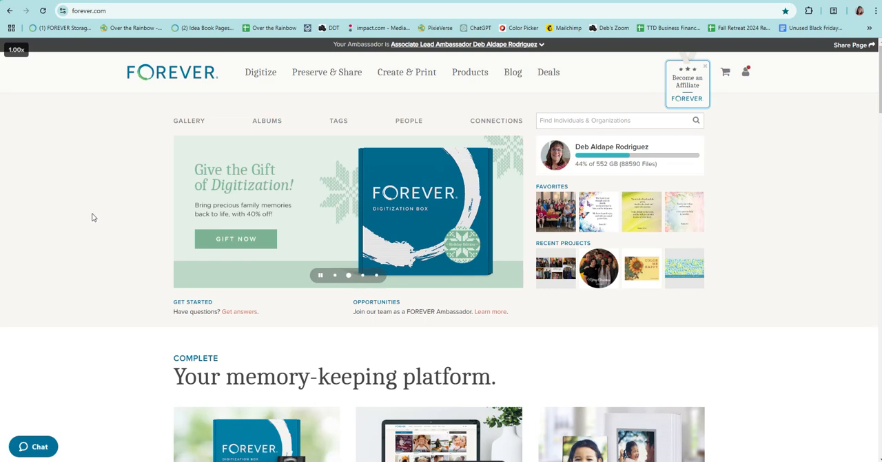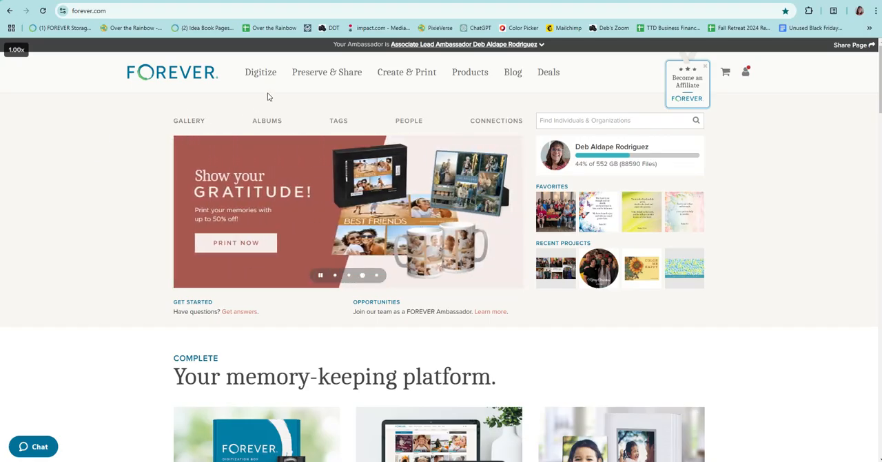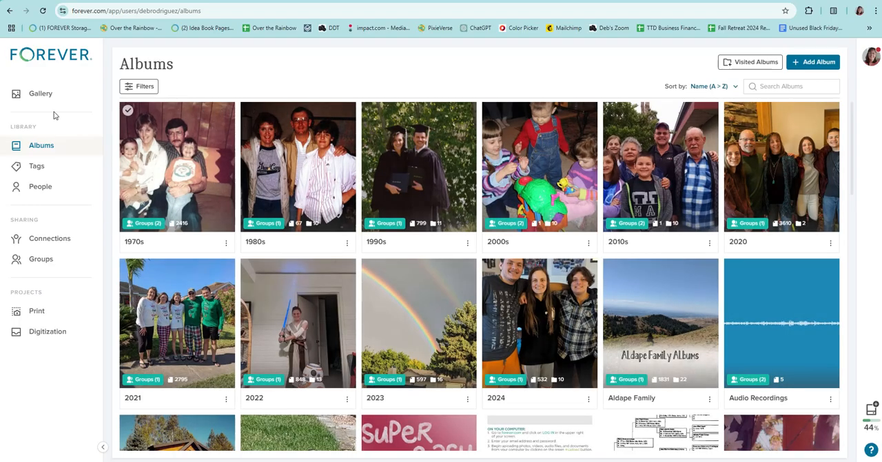Okay, so now let's see what's happened with albums in the new Forever. So let me click on albums here from the front page. As always, you can get to it along the sidebar here as well. And you'll notice that all of our albums are still showing up in order. These ones I've got sorted right now, A to Z.